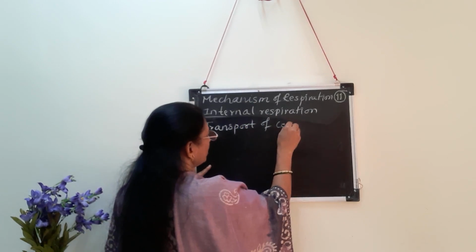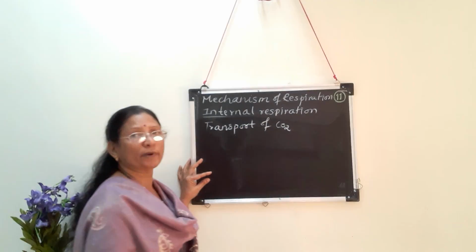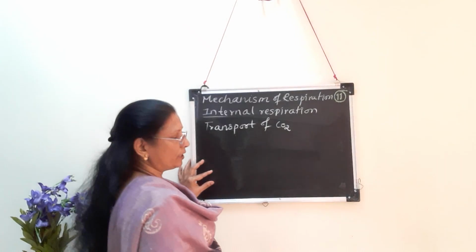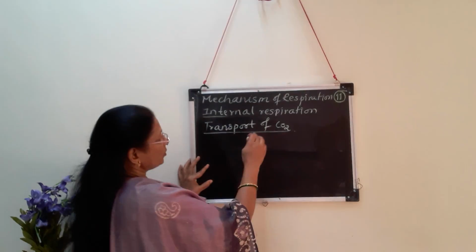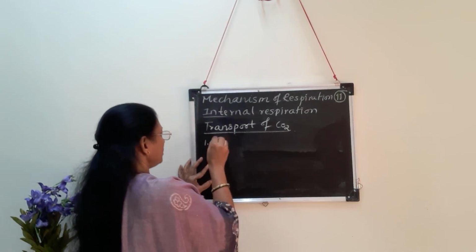CO2 transport we have studied before under 2 points, through plasma and through RBCs. Through plasma and by formation of bicarbonate ions, this transportation of carbon dioxide can take place through RBC.